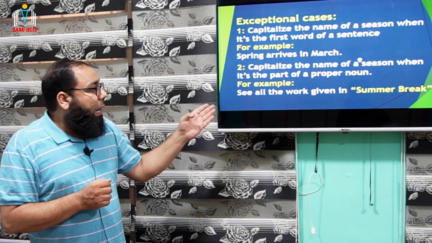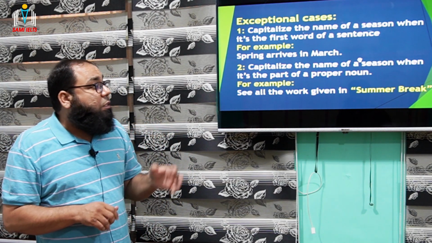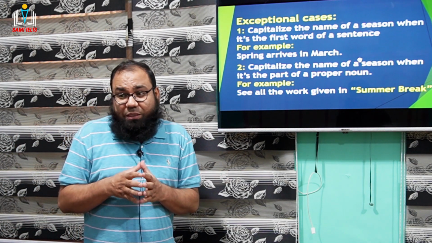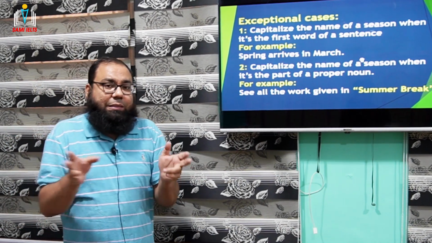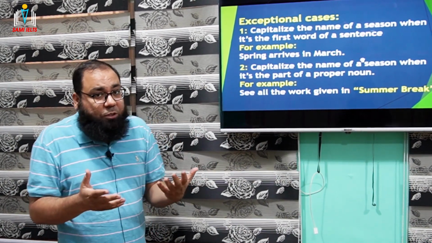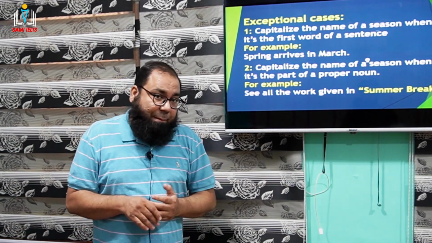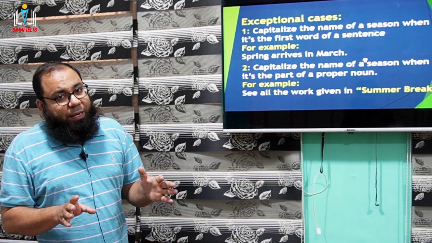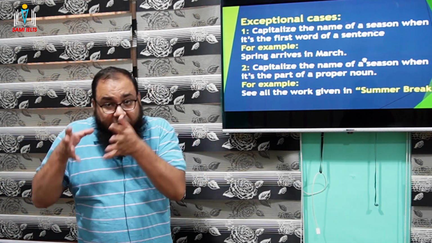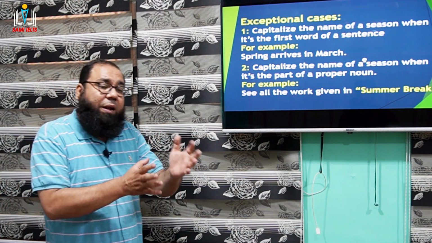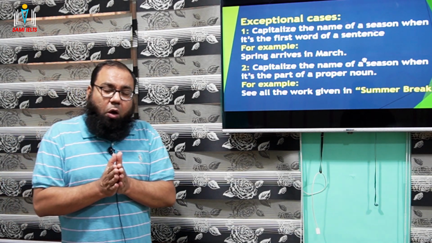For example, see the word given in "Summer Break." Now look, guys, "Summer Break" is actually indicating a proper home task, a kind of project or something given to you. In this case, S is capital and B is capital. So this is the one case we can find where, sometimes in the middle of a sentence, summer, winter, fall, and spring are capitalized. So guys, this is all that.